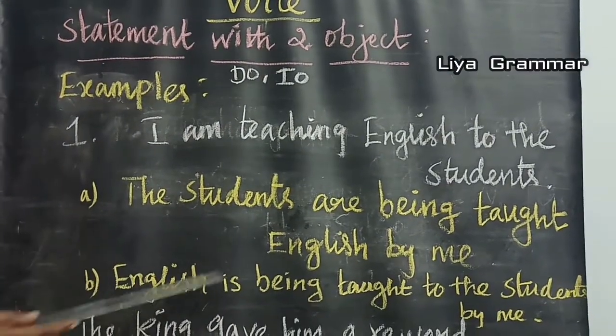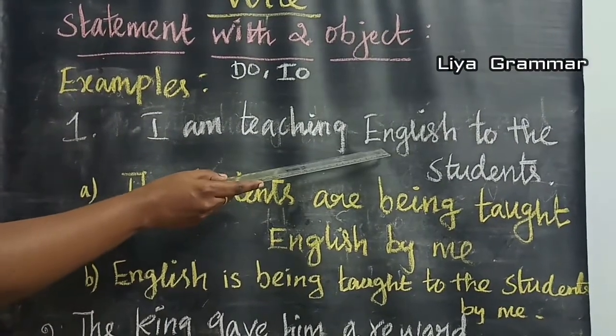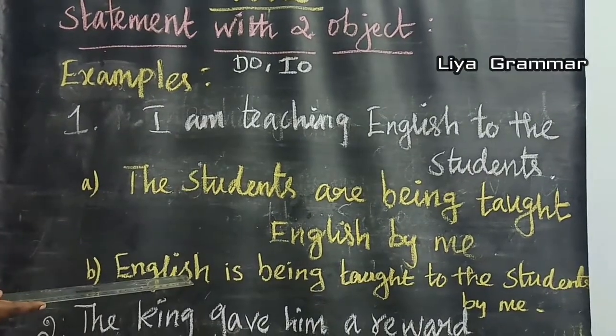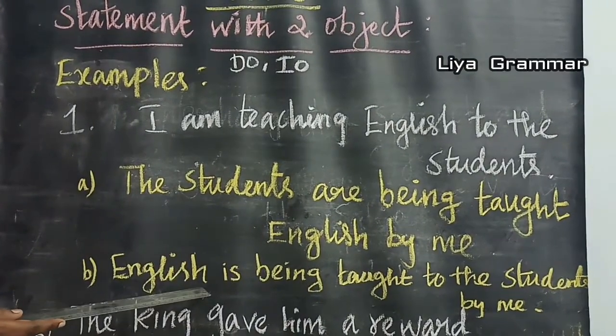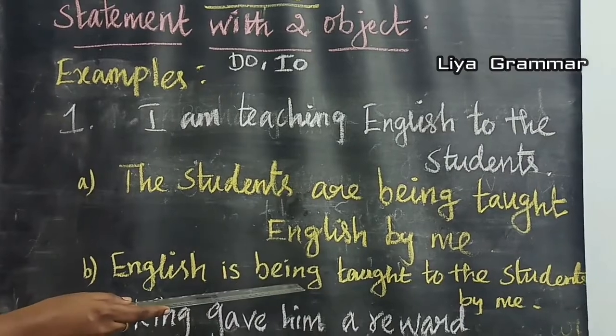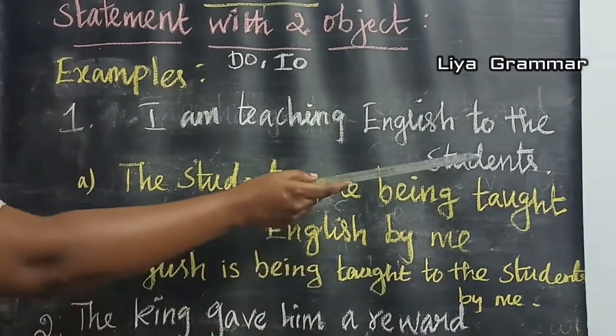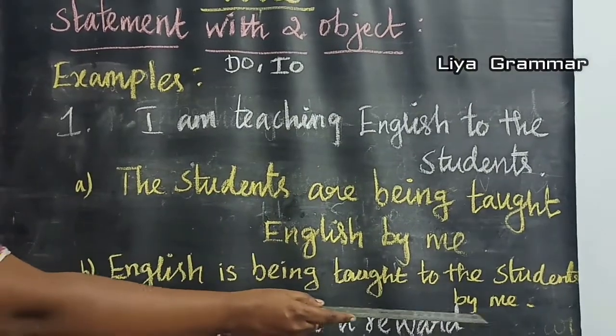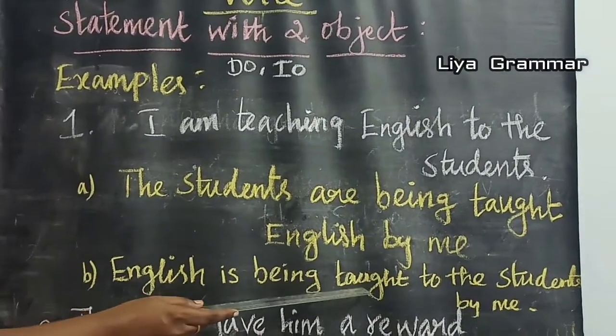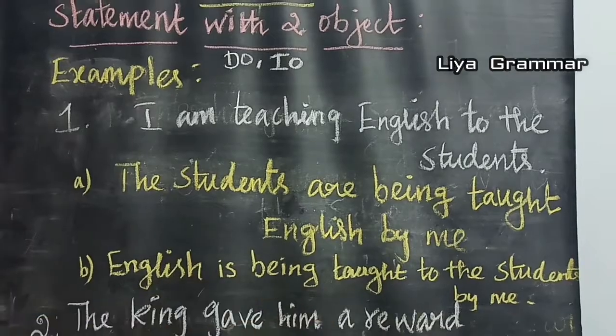Another answer. Here the direct object English is first. Write English. English is singular, so write is. Next add being. Verb 3, taught. Next is to the students. Then by me. English is being taught to the students by me.